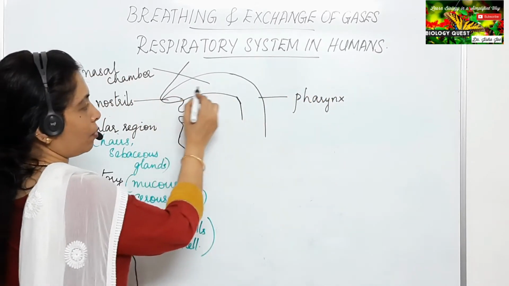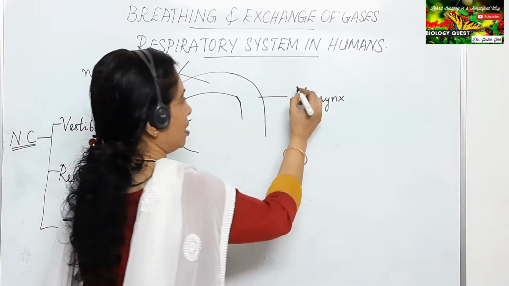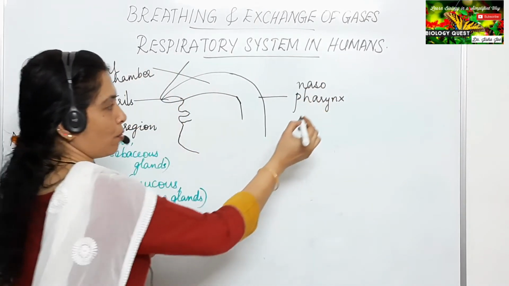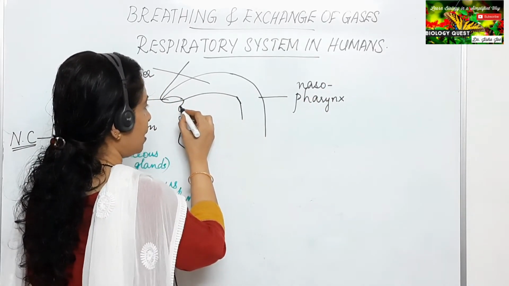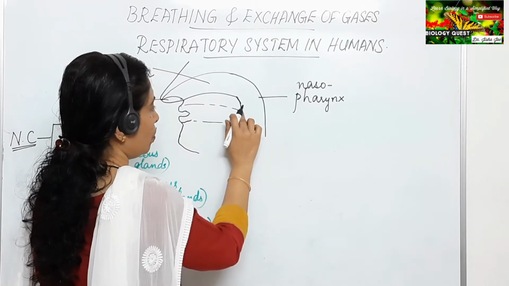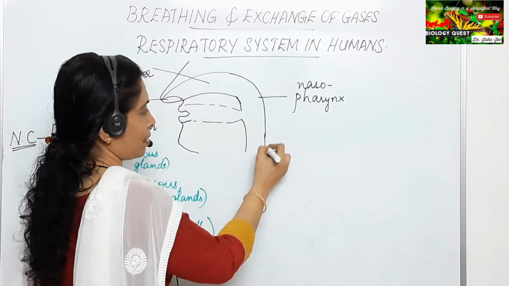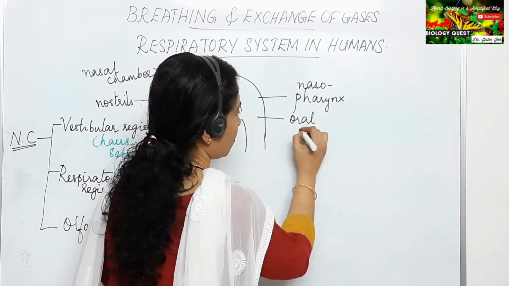So the part of the pharynx just behind the nasal chamber is the nasopharynx. And the part of the pharynx behind the mouth, the mouth also opens into the pharynx. This is the oral pharynx.